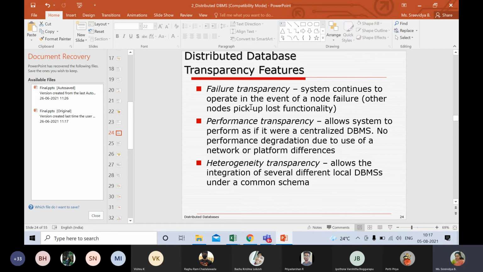But had it been multiple site, multiple processing, in such situations, in case there is a failure at one site, there would be another site which has a replication of the same data. They help take the backup and get back to the working state. But I, as an end user, wouldn't know that a system has failed, a node has failed, or a workstation has failed and somebody else has taken over. No, I'm not going to get to know about that. That is failure transparency.